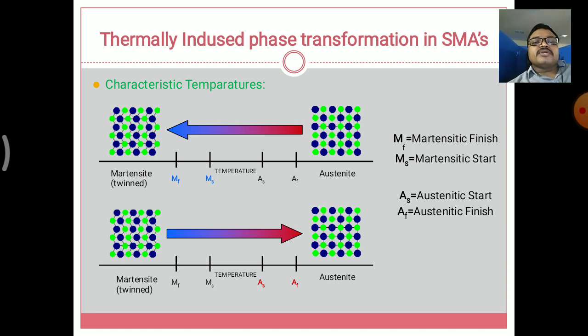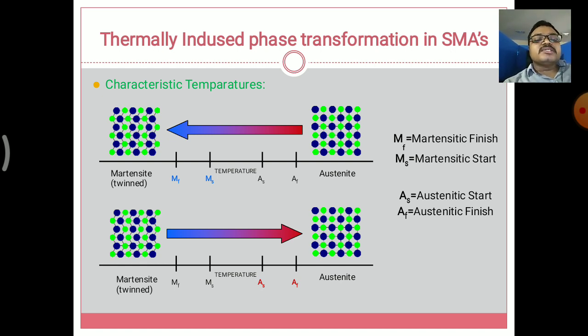In this slide we are going to describe the phase transformation in shape memory alloys. We have two types of phase transformations, martensite and austenite.